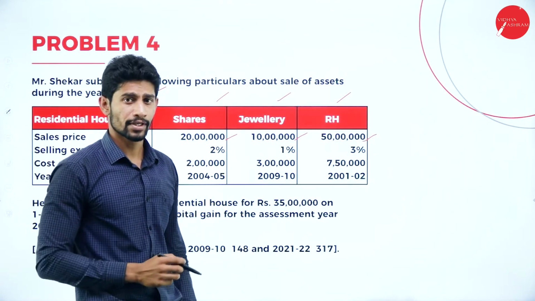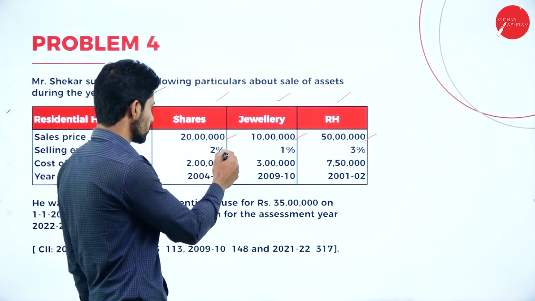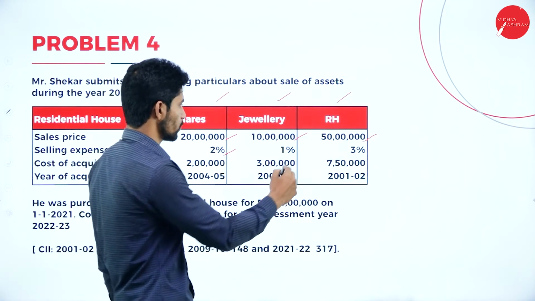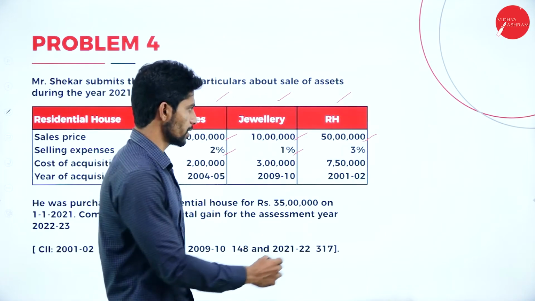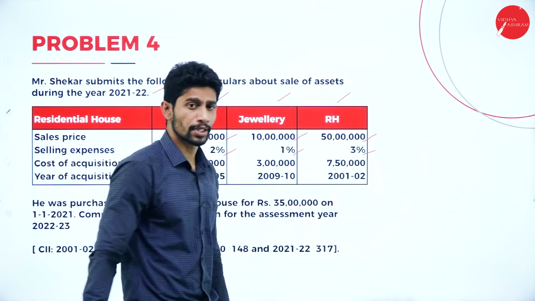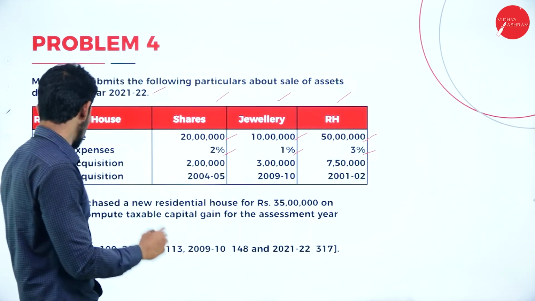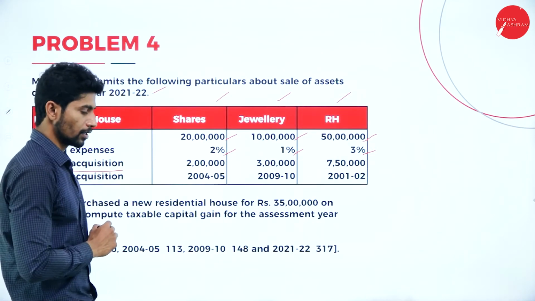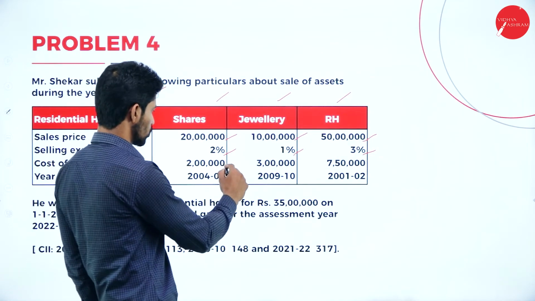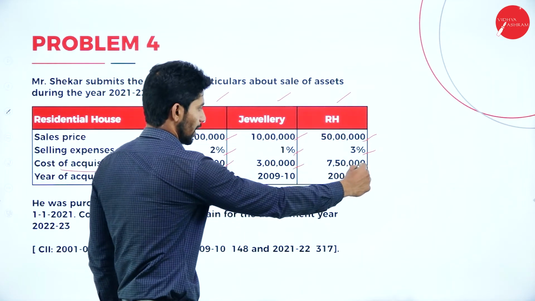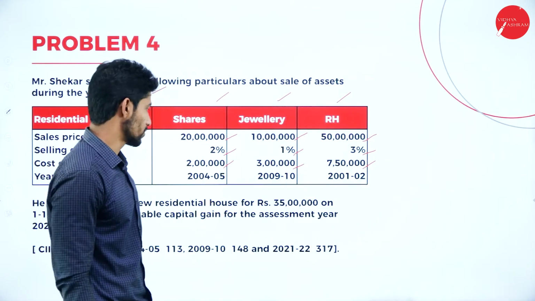And selling expenses are 2% with respect to shares, 1% with respect to jewelry and 3% with respect to residential house. Next, cost of acquisition is 2 lakhs, 3 lakhs and 7 lakh 50,000.